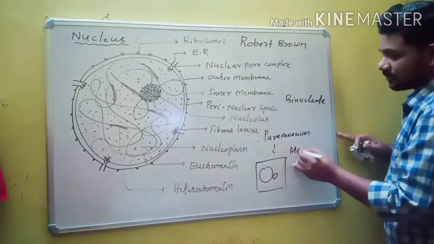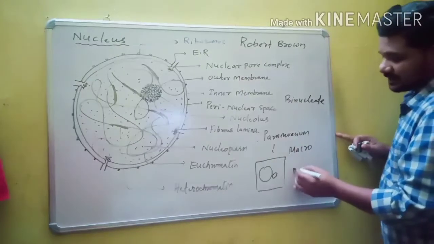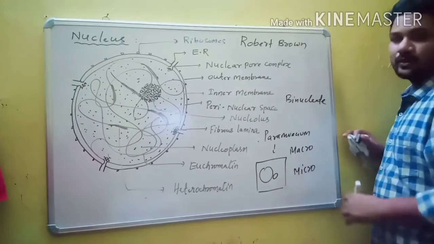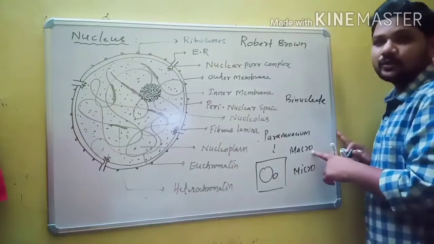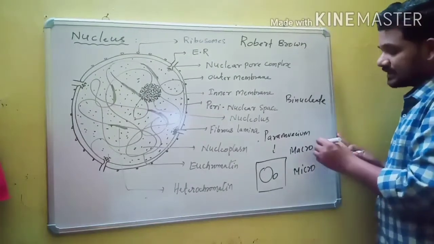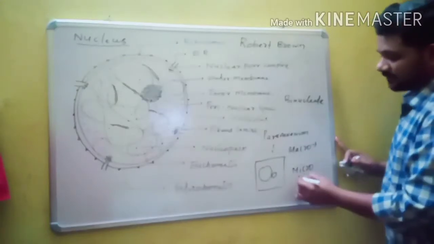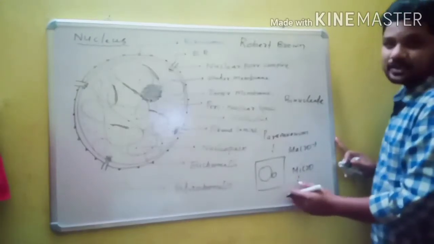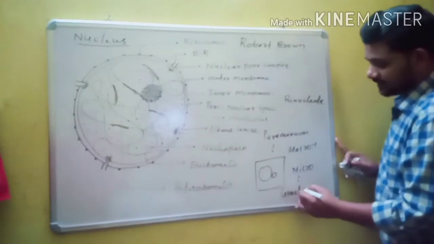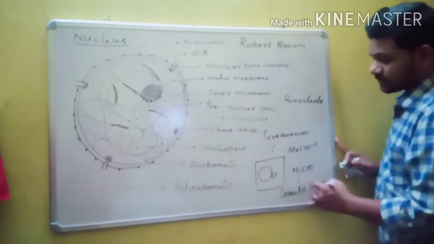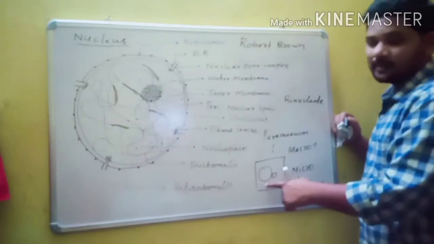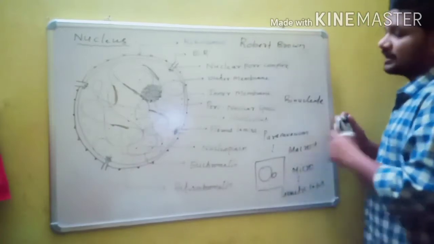The large nucleus is called macronucleus and the small nucleus is called micronucleus. The macronucleus controls the metabolic activities, and the micronucleus helps in storage of genetic information.